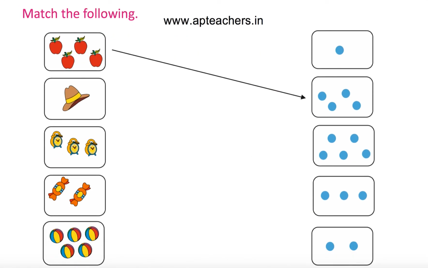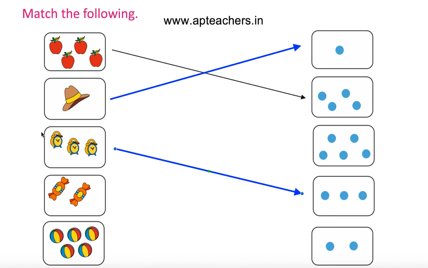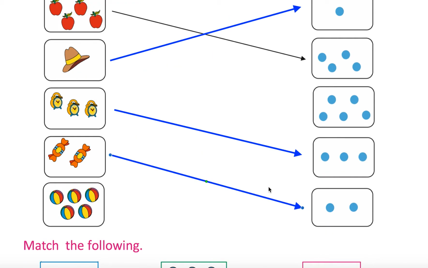Now, let's match the things. Okay, we will match. One cap is there. So, 1 will go to 1 dot. Okay, next 3 alarm clocks are there. 3 will be mapped to 3 dots. 2 chocolates are there, will be mapped to 2 dots. Okay, 2 dots.